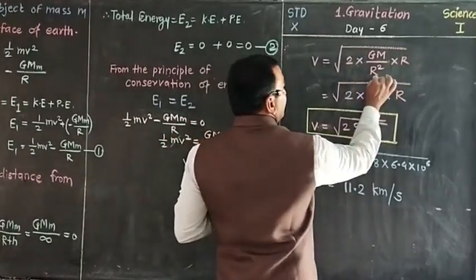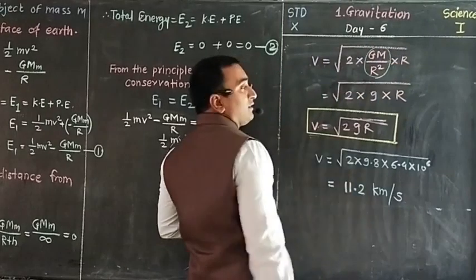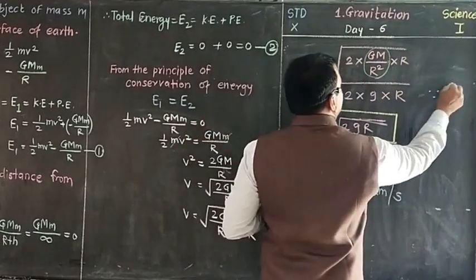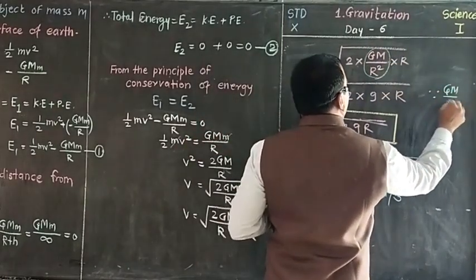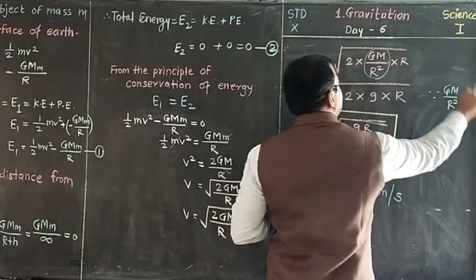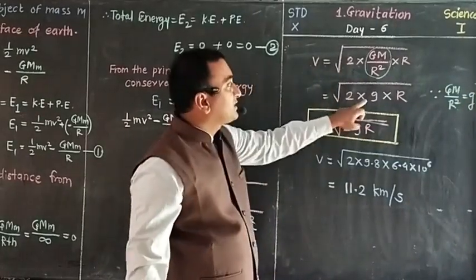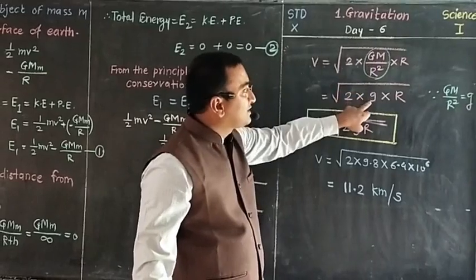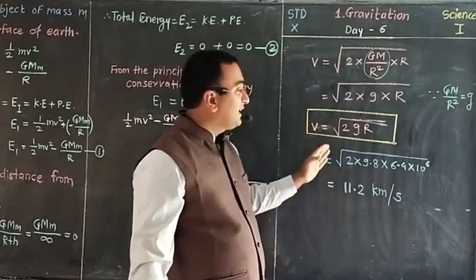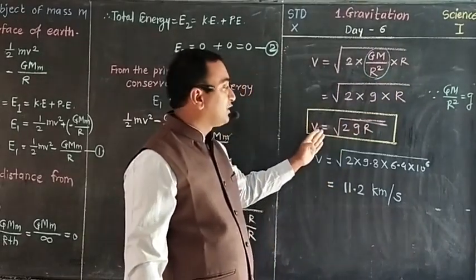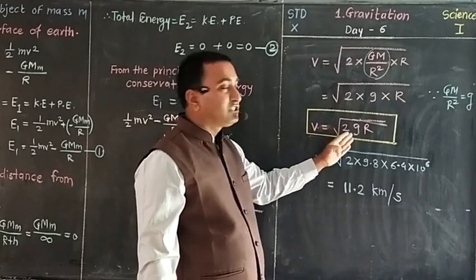Here GM divided by r square is equal to the acceleration due to gravity. So we fill in this value g, again r. So finally we reach v is equal to square root of 2gr.